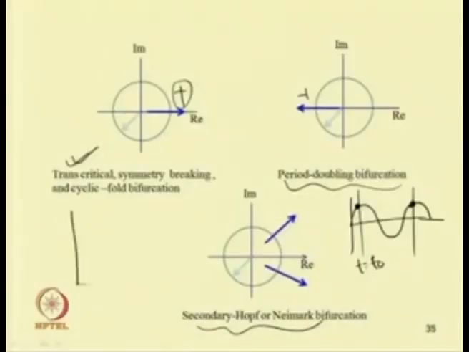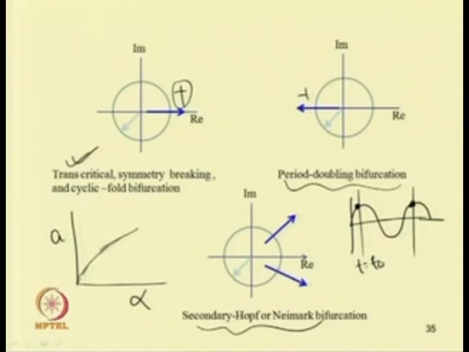So, in the case of symmetry breaking, if we plot the Poincare section of the system, initially we will have a set of periodic solutions, with this control parameter alpha. Initially we have a set of periodic solutions, so its Poincare section will be a single point. These are the Poincare sections, a single point.